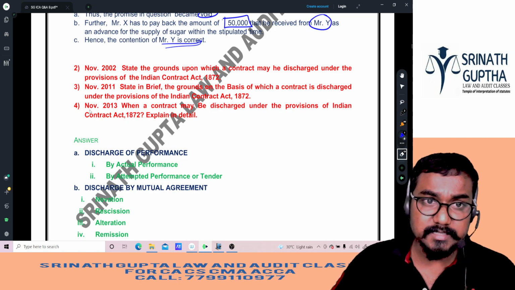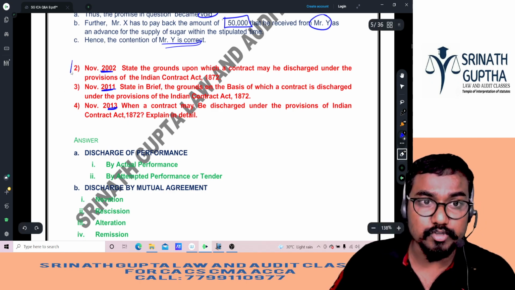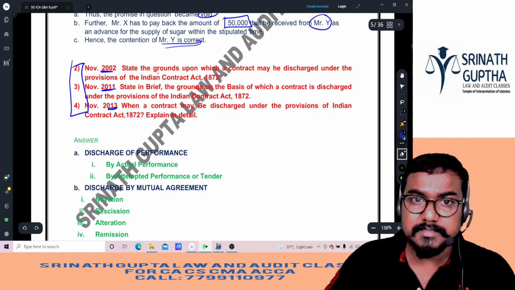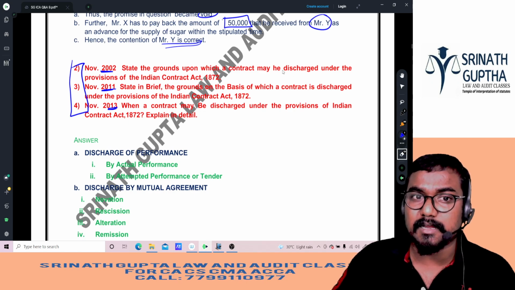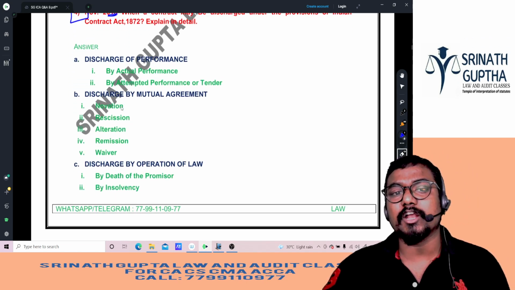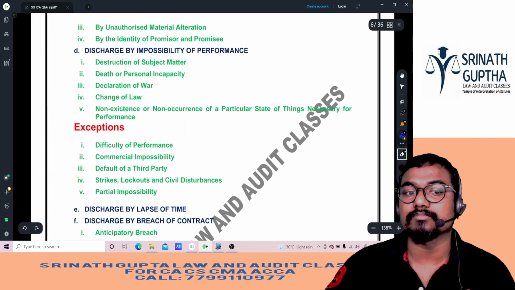And the second question, beta: 2002, 2011, 2013, the same question came. State the grounds upon which a contract may be discharged under the provisions of the Indian Contract Act. Same question: in how many methods can a contract be discharged? Broadly, 1, 2, 3, 4, 5.